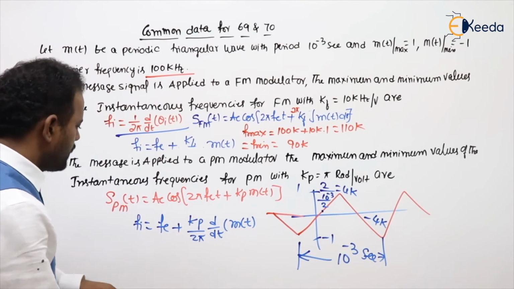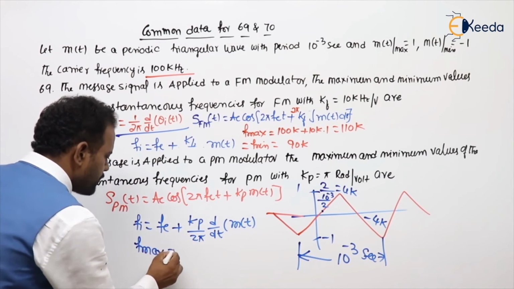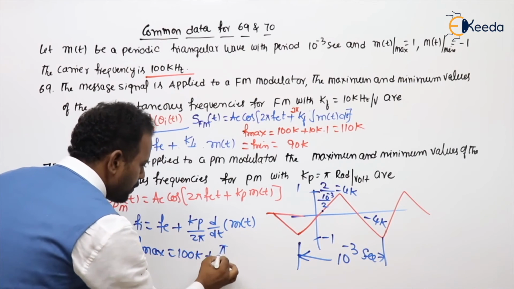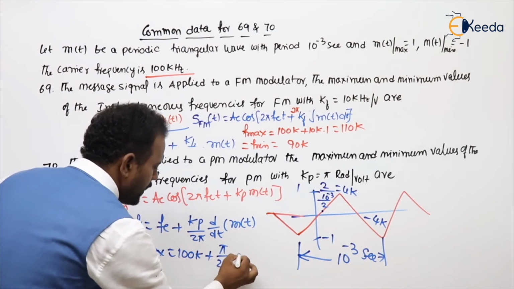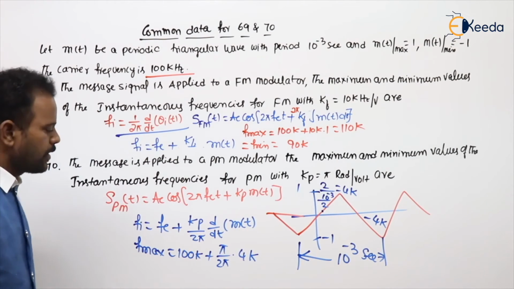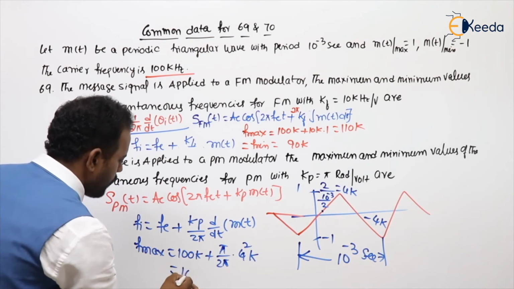Now follow. First I am calculating F max. Fc value is given as 100k plus Kp value given as pi, see the question, divided by 2 pi. Maximum slope is 4k. Now pi is gone, with the 2, then it will be 102k.